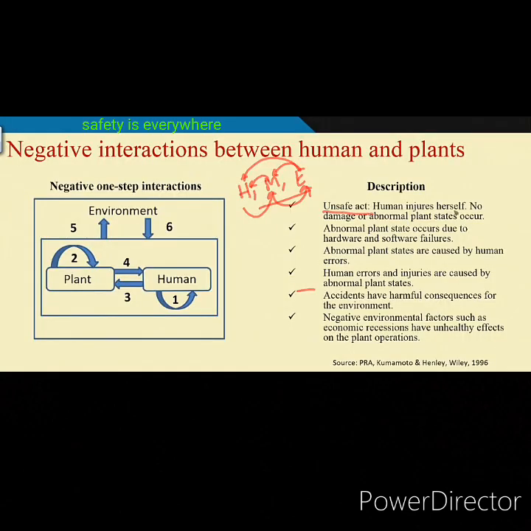Human injured himself, abnormal plant state or unsafe conditions. Abnormal plant states are caused by human errors. Human errors and injuries are caused by plant. Accidents have harmful consequences to the environment. Negative environmental factors are like this. If you investigate any accident and find the victim himself is responsible, that may be an unsafe act.